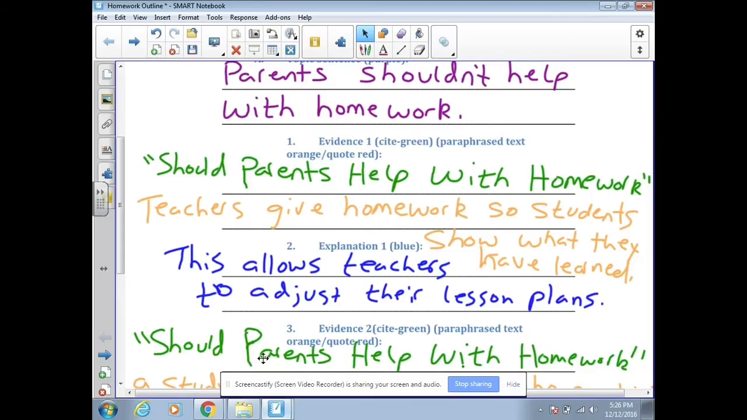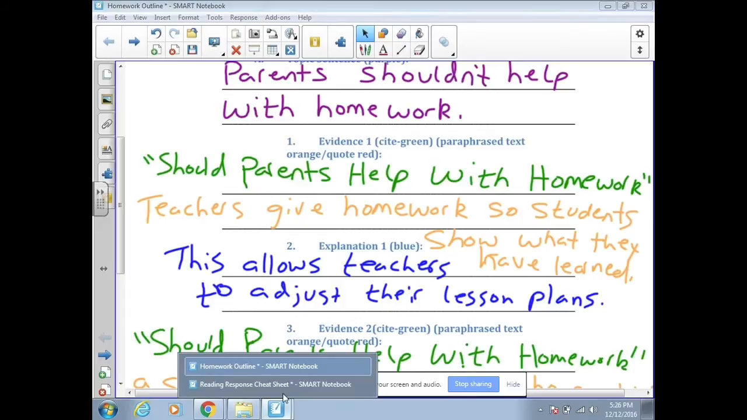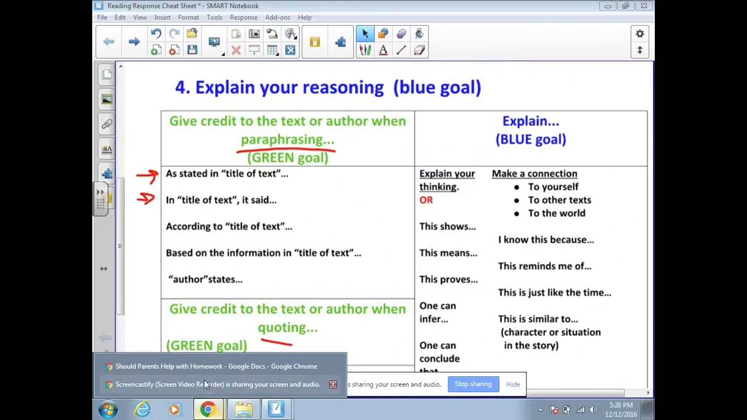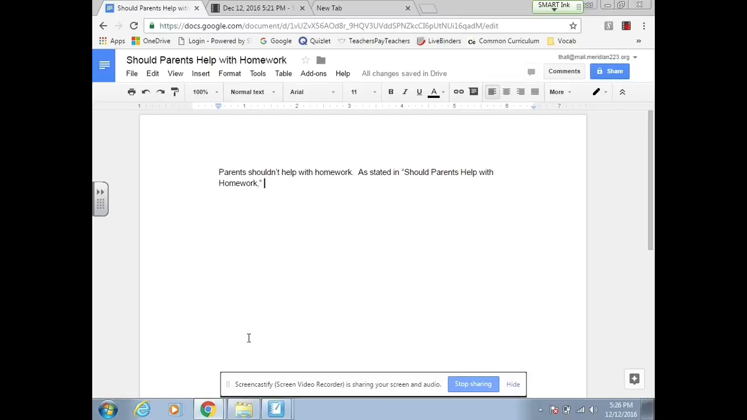So I'm going to go back to my outline. I'm going to put "teachers give homework so students show what they have learned." And again, I'm going to reword this a little bit. I might put something like "teachers assign homework so students can show what they have learned." Okay, now I'm ready for my explanation.